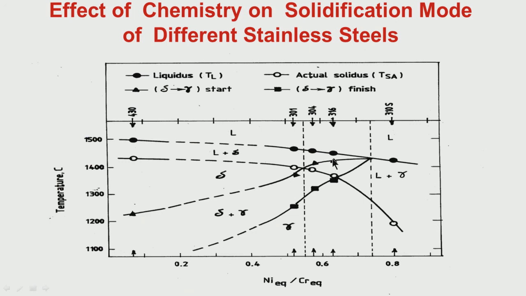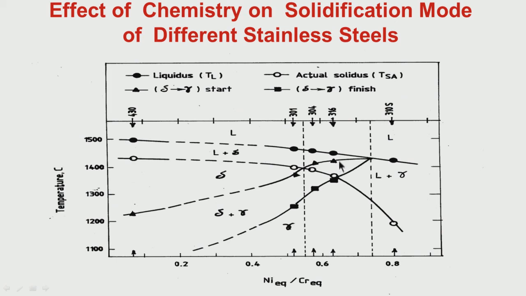So delta to gamma has started forming, and most of the delta to gamma is over by the time we come to the end of solidification. So there is a change between 301, 304 and 316. In 301 delta to gamma is taking place after solidification is over. In 304 delta to gamma has started taking place toward the end of solidification.